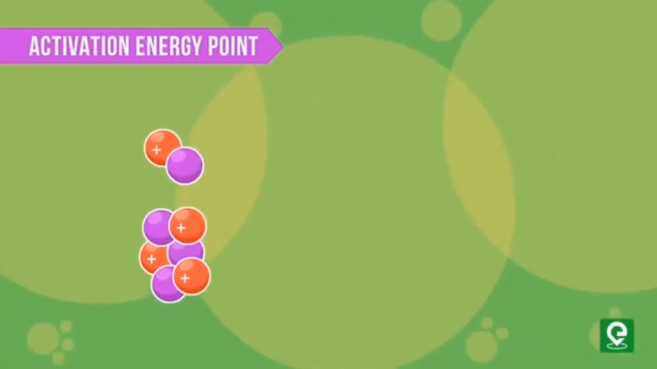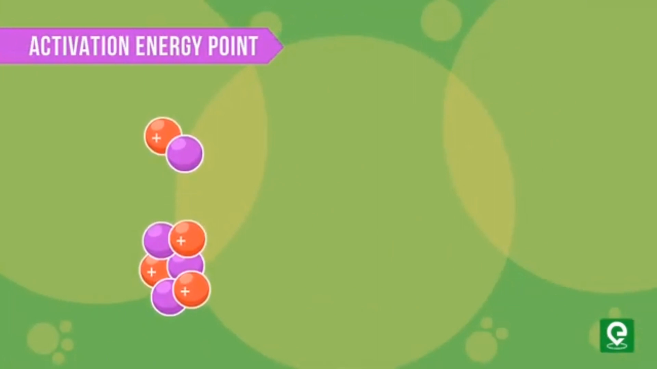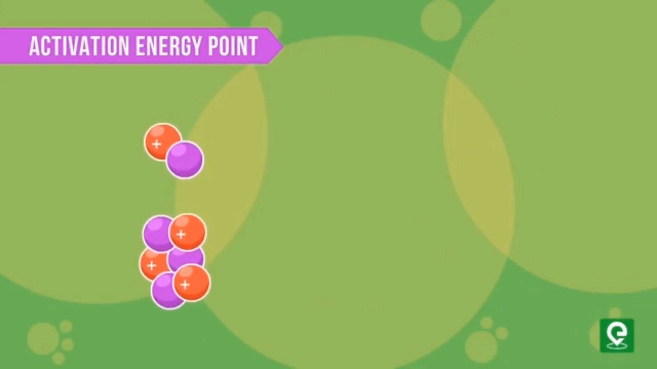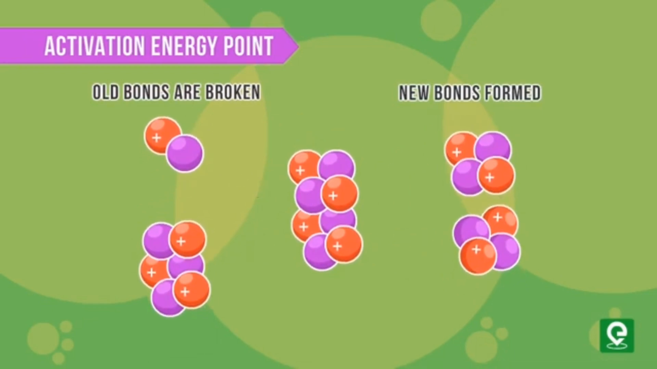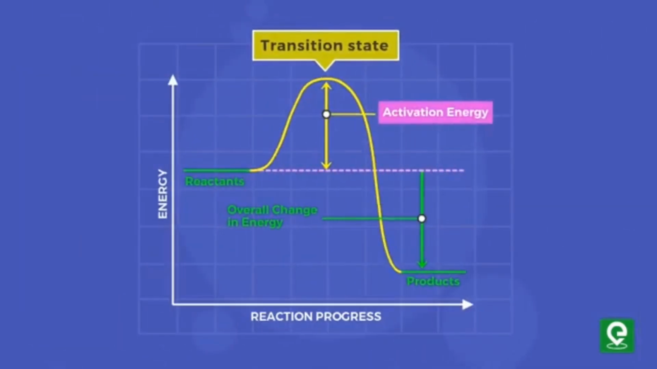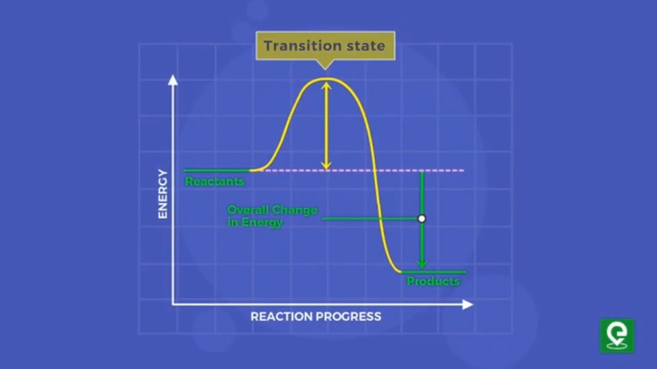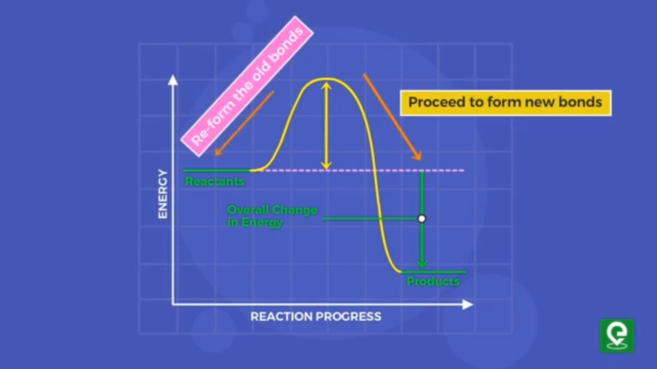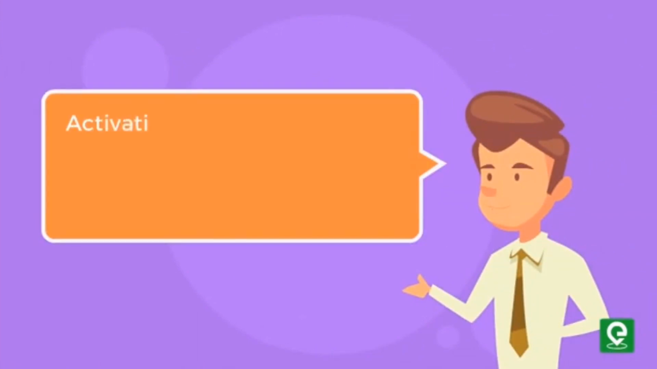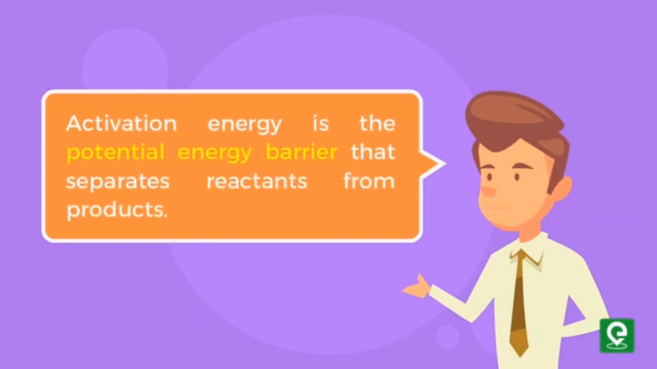At the activation energy point, the colliding molecules have formed a transition state in which old bonds are partially broken and new bonds are partially formed. The transition state is present at the top of an energy hill. The reaction can either proceed to form new bonds and convert into products, or it can reform the old bonds and return back to the reactants. Therefore, activation energy is also known as the potential energy barrier that separates reactants from products.